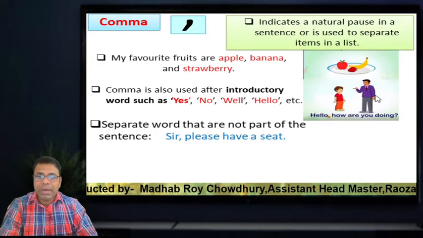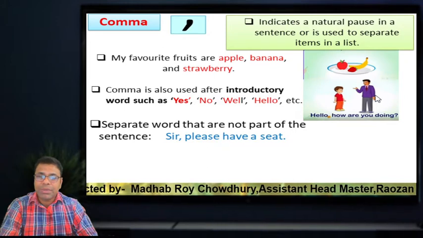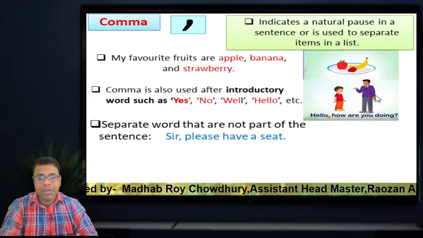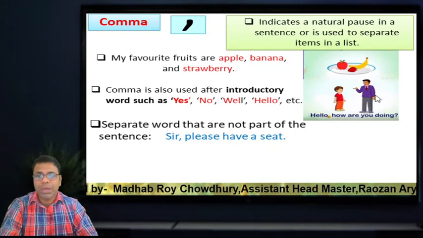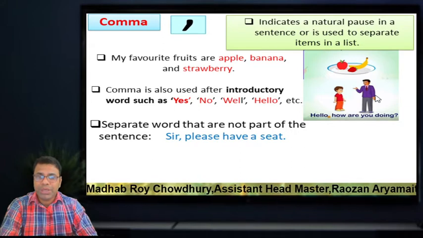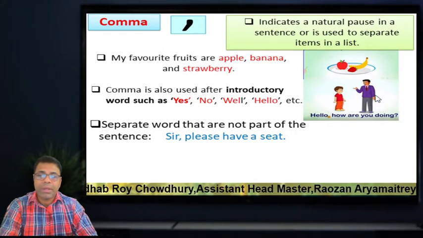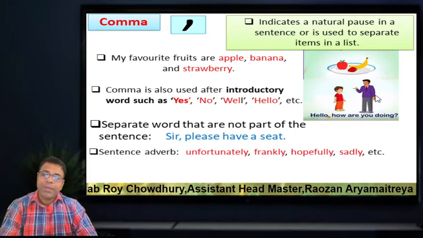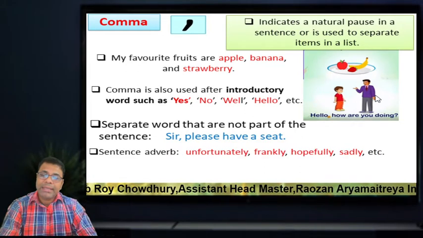Separate words that are not part of a sentence. Sir, please have a seat. Sir is an introductory word, but it is separate from the sentence. Please have a seat. That's why we must use a comma after sir. Dear learners, then the next one, sentence adverb.